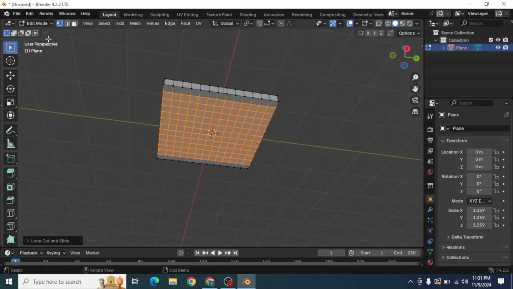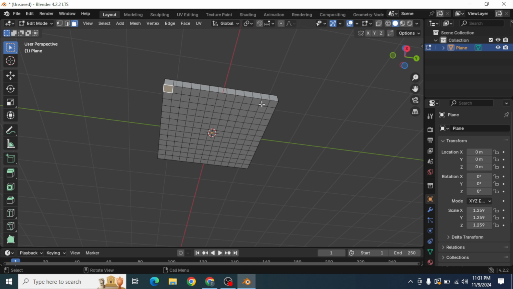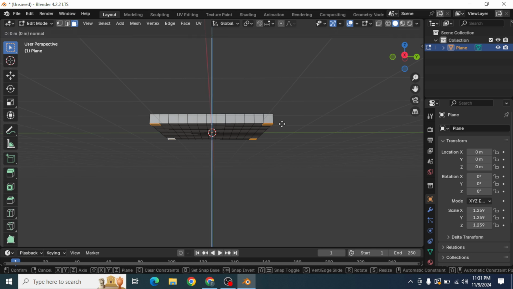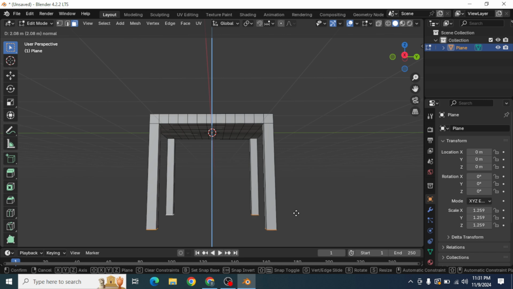Now first we are going to design the legs of the chair. To design the legs, enable face selection and select these faces by pressing shift. Press and hold shift and select these faces. Corner faces. Okay. Now press E to extrude those faces. E, Z. I think this is enough.